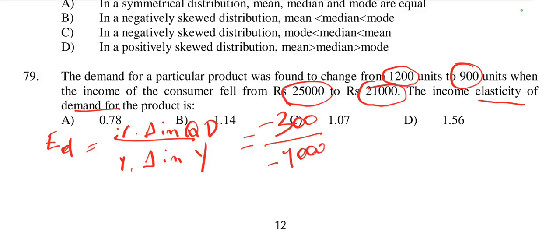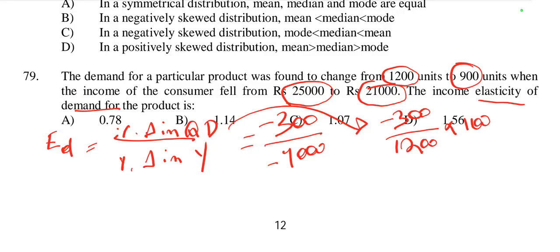Now we calculate the percentage changes. Percentage change in quantity demanded is equal to minus 300 by previous demand of 1200, into 100.